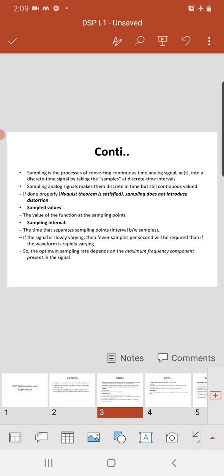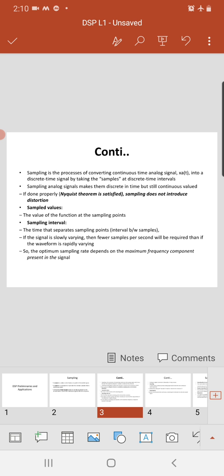So what are sampled values? Sampled values means the values of the function at sampling points. So what is the sampling interval? The time that separates sampling points is nothing but the sampling interval. If the signal is slowly varying, then fewer samples per second will be required than if the waveform is rapidly varying. So the optimum sampling rate depends on the maximum frequency component present in the signal.